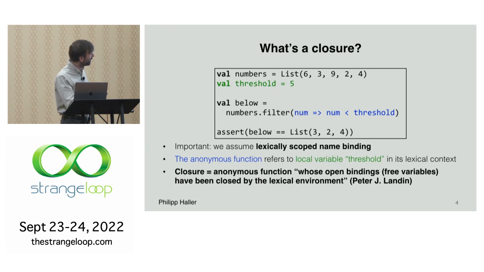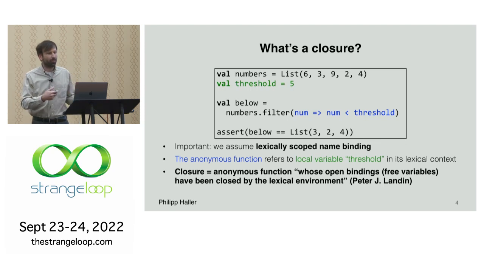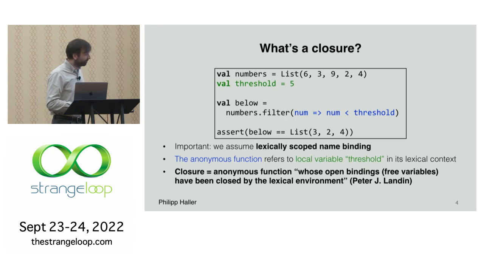Why is this an open binding? Well, because here we only have a single binder for the num parameter. Threshold is not bound within this anonymous function. Instead, we close this open binding using the lexical context, where we look up what's defined earlier in the surrounding scope, and then we copy that value into the environment of the closure, so that when the closure executes, we can actually access the value. So now we all know where this word closure comes from.